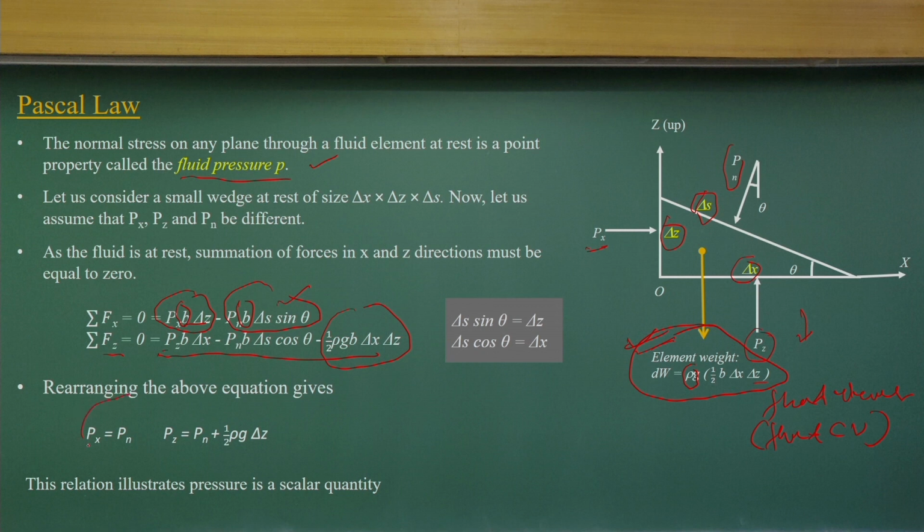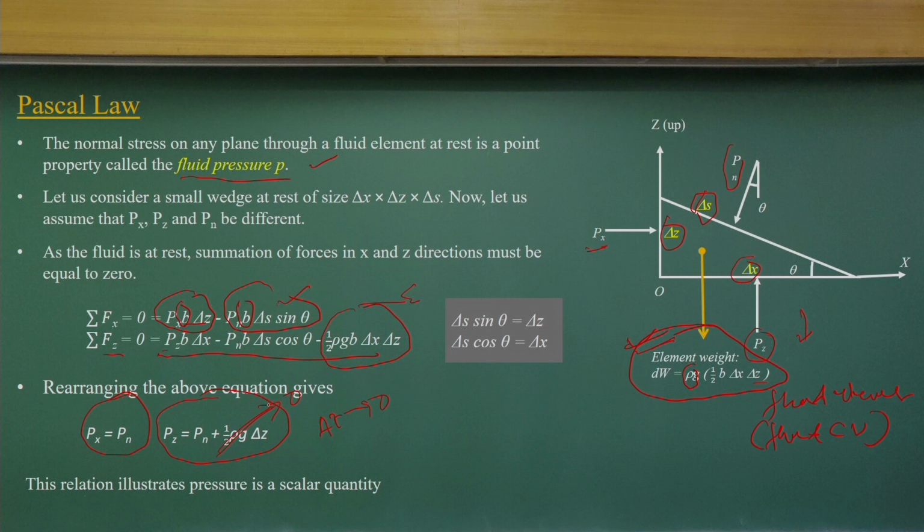But if you rearrange and cancel, the first equation will give Px equal to Pn. That means the pressure in the x direction will be equal to Pn. In a similar way, Pz will be Pn plus half rho g delta z. If delta z tends to 0, this component becomes 0. That means your control volume becomes smaller and smaller, infinitesimally small. If you consider delta z equal to 0, then this component becomes 0.